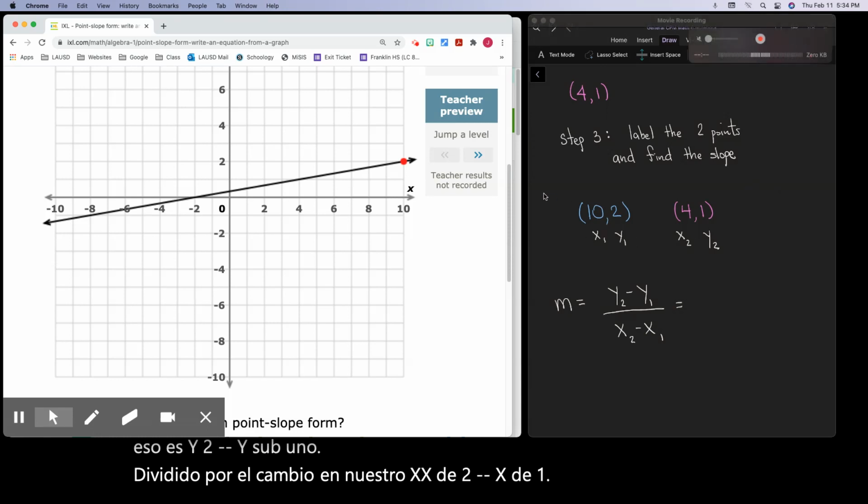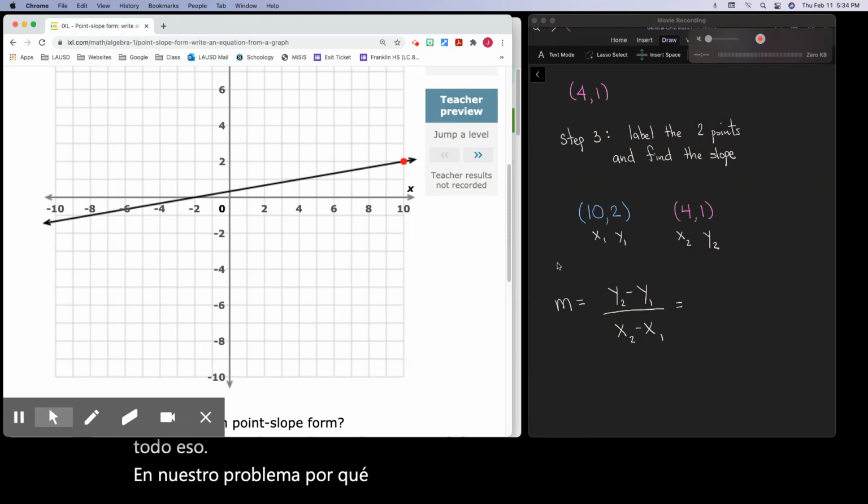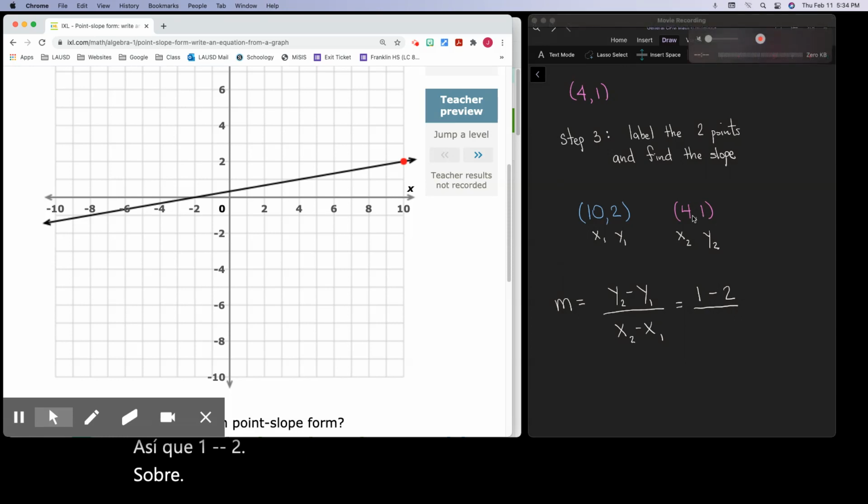We labeled everything earlier, so all we need to do is put all that into our problem. Y sub 2 is 1. Y sub 1 is 2. So 1 minus 2 over 4 minus 10, because x of 2 minus x of 1.